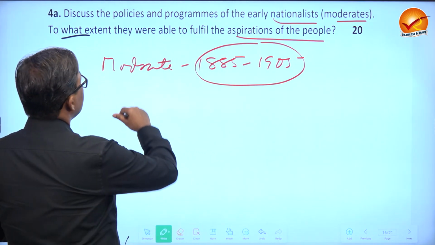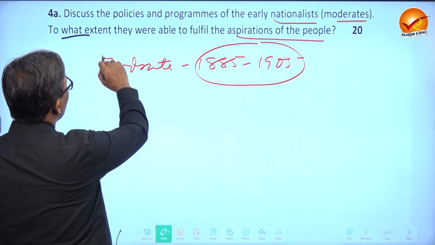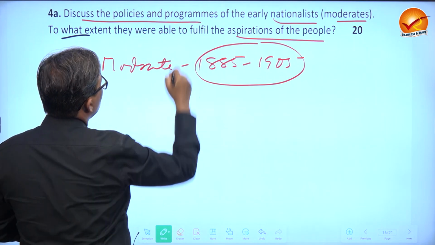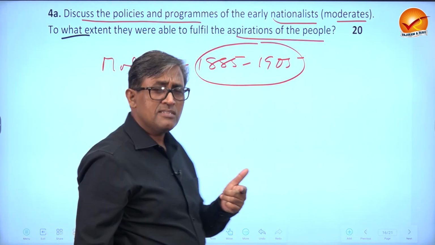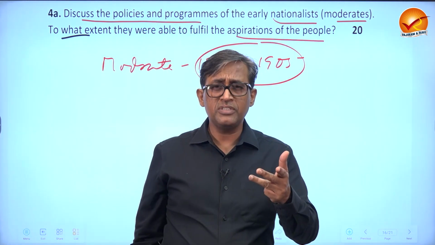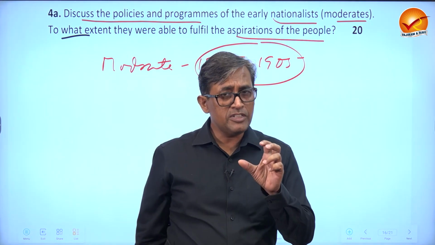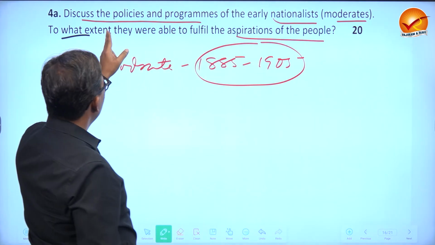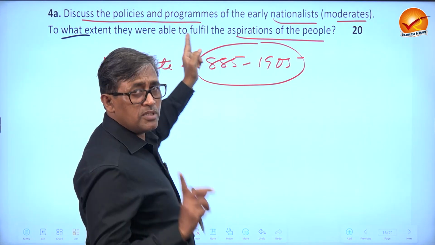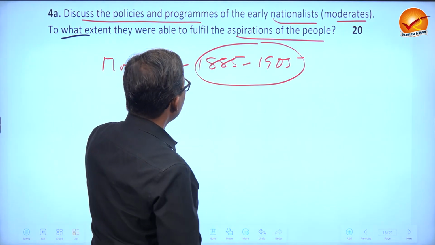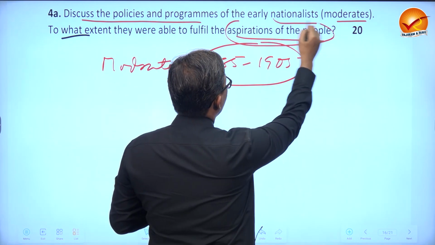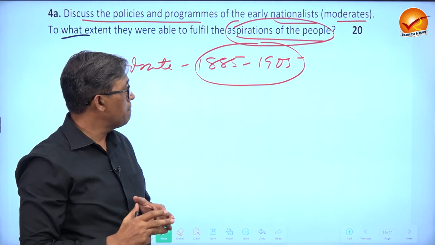Now, how did they ask for this? They asked through meetings, prayers, petitions, representations, articles written in a very soft language. This is what their policies were. Programs, I have already told. How much did they succeed in fulfilling the aspirations of the people?